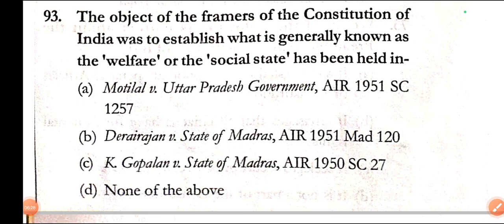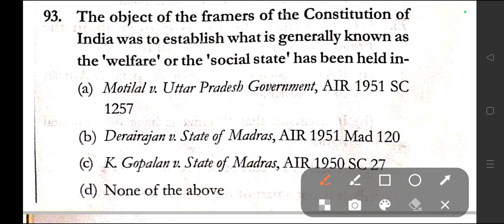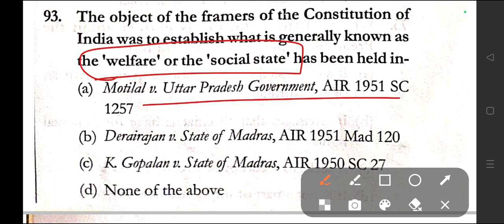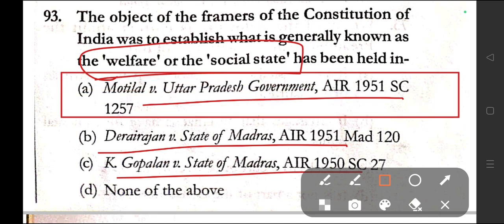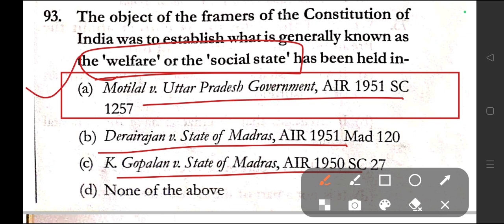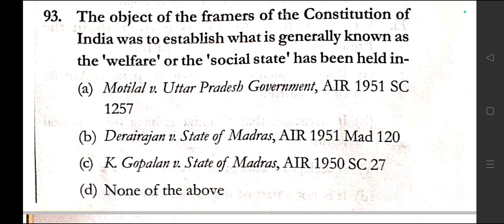Question number 93. The object of the framers of the Constitution of India was to establish what is generally known as a welfare and social state. This has been held in option A, Motilal versus Uttar Pradesh Government AIR 1951, option B, Dirai Rajan versus State of Madras, C, A.K. Gopalan versus State of Madras, and option D, none of the above. Here in question number 93, the correct answer is option A, that is Motilal versus Government of Uttar Pradesh AIR 1951 SC 1257.